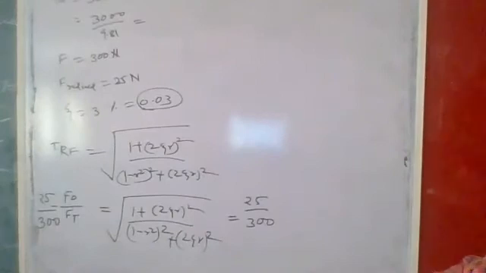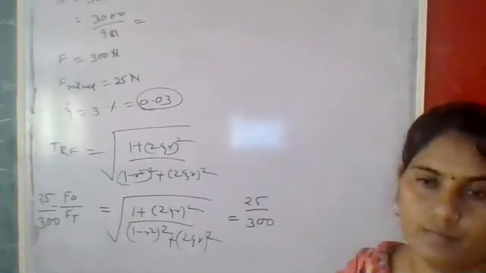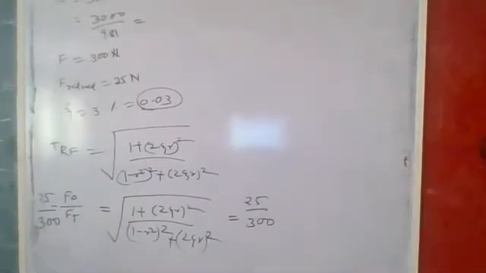There may be one quadratic equation which is formed. You have to solve this quadratic equation, and after solving this quadratic equation, you will get the value of r. So please solve by squaring on both the sides.